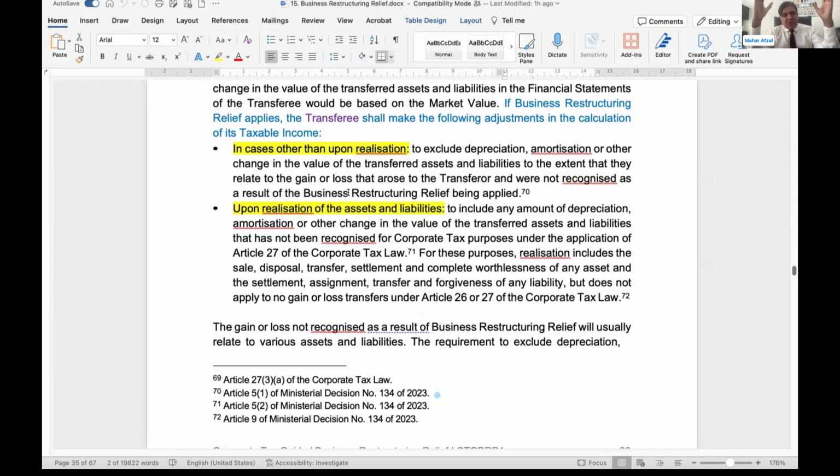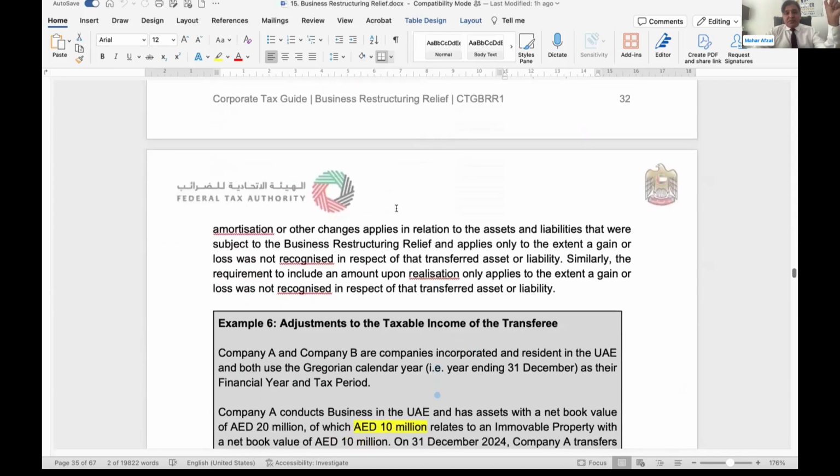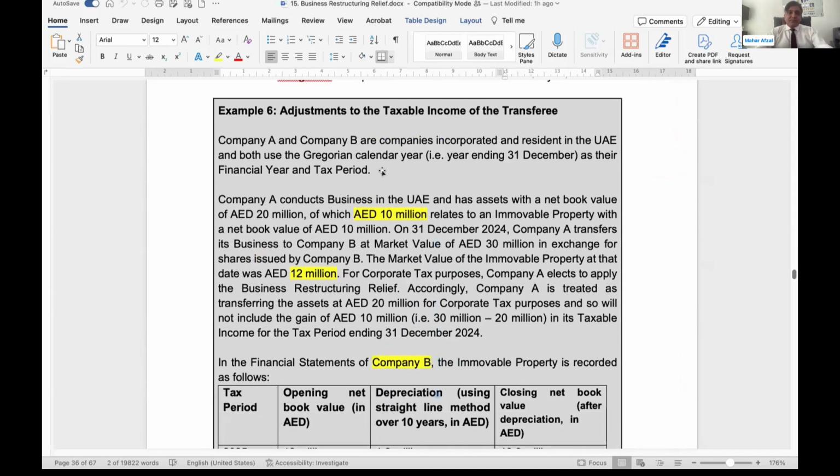So basically, the gain that was supposed to be subject to tax at the time of transfer has been disallowed to the transferee. It will increase the taxable income of the transferee. This gain on which tax was applicable at the time of transfer, now the same amount will be disallowed to the transferee. Transferee taxable profit will go up and the transferee will be paying more tax. This is just a timing difference. And on realization, we need to make adjustments as well. Let us look into the example. Just look into this example. It will clarify a lot of things.